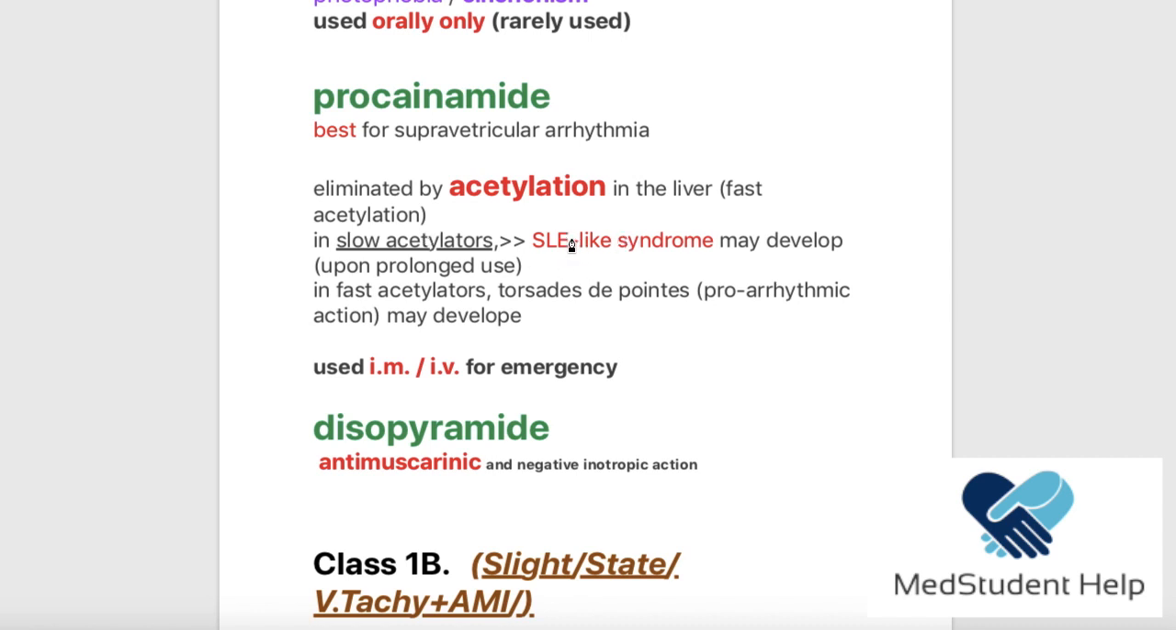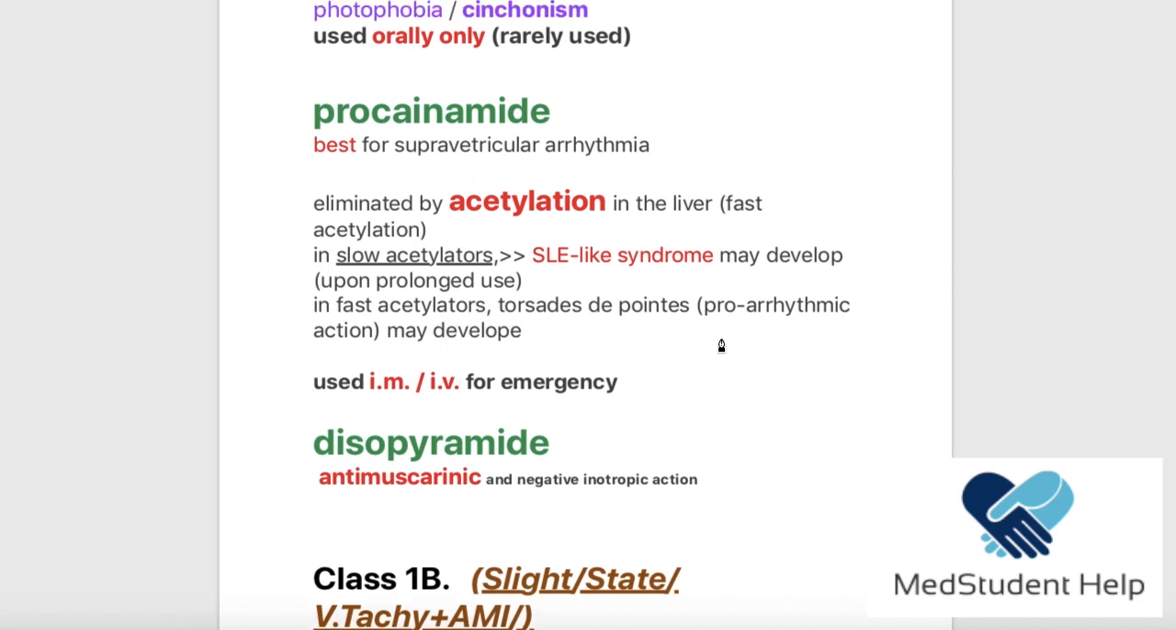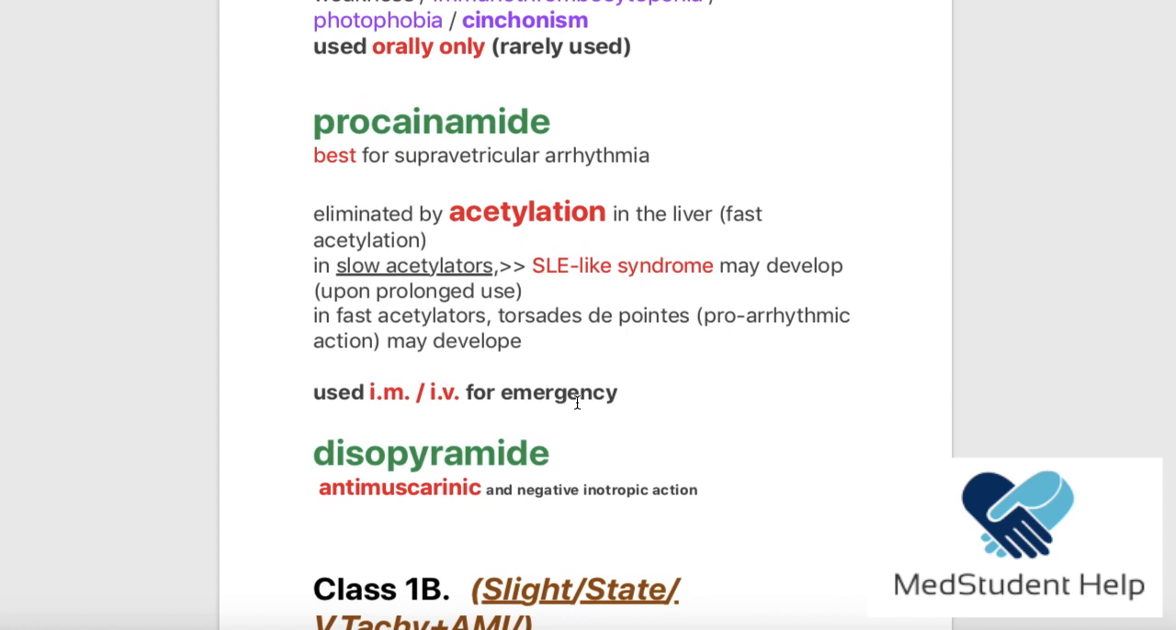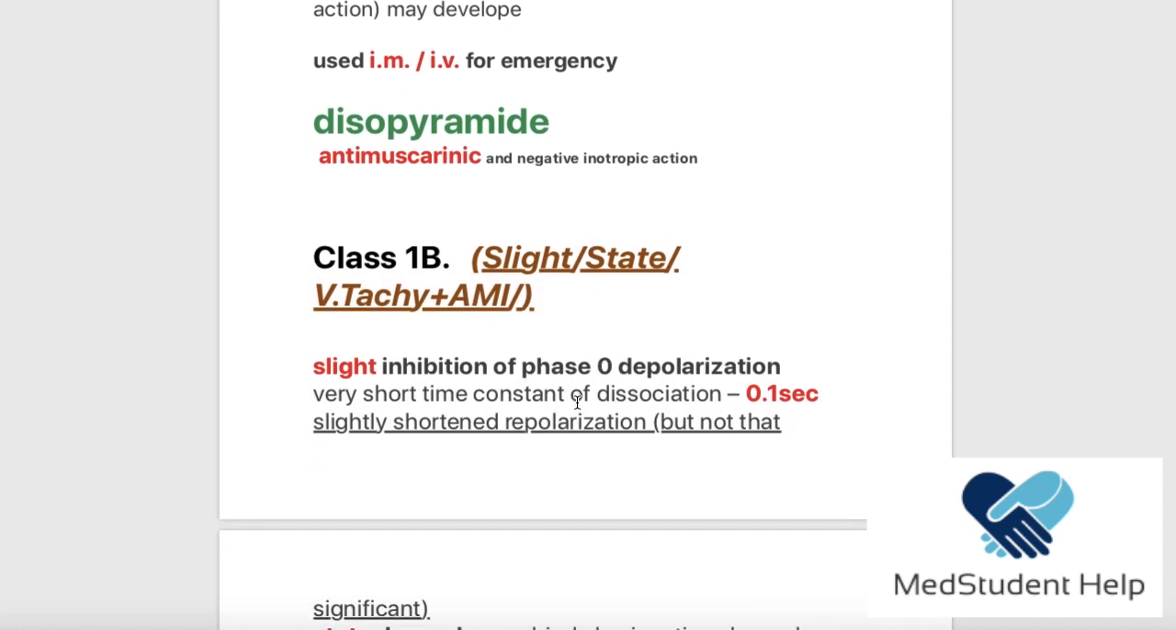Okay? Now, so they are going to develop SLE-like syndrome, and in fast acetylators, to set the point, there is a risk of proarrhythmia. Okay, the procainamide is used intramuscularly or intravenously for emergency. This is the important thing about it.